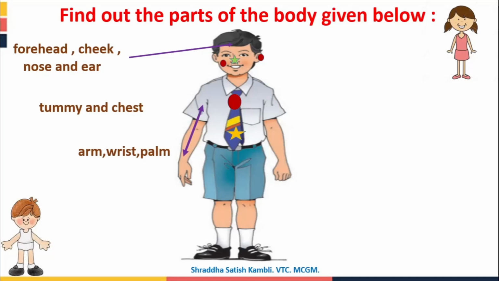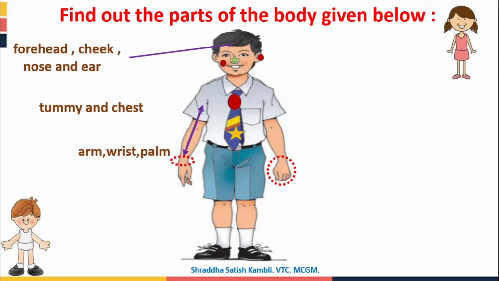See, this is his arm, and a part of the arm is the wrist. This is his wrist, and this part is his palm. So now we saw the forehead. We can identify the cheek. You can identify the nose and the ear. You can identify the tummy, chest, arm, wrist and palm.